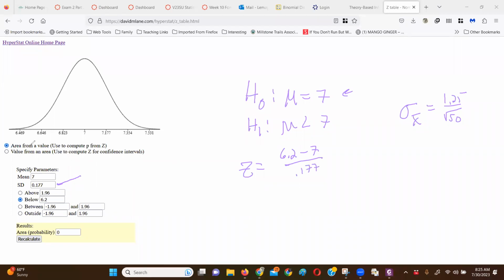I can just see from the way this calculator labeled it that it's a z-score of 3, so I know it's going to be less than that. But let me actually get the test statistic, because I want you to tell me the test statistic. 0.8 divided by 0.177, I'm getting negative 4.5-ish. So it's about negative 4.5. That's the test statistic.